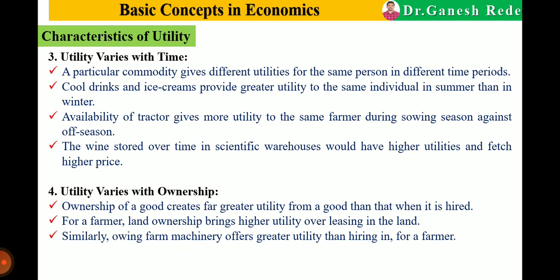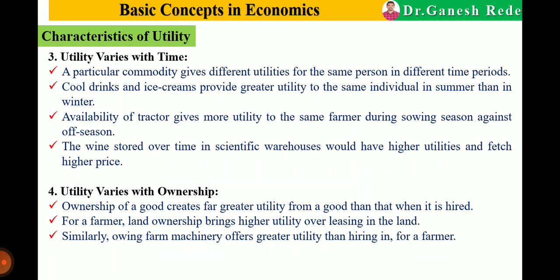Suppose I am a farmer and I purchase a tractor and use it for cultivation and my farm operations. I will have higher utility from that tractor than if I borrowed a tractor from another farmer for one hour or two hours for a particular operation. So utility varies with ownership also.